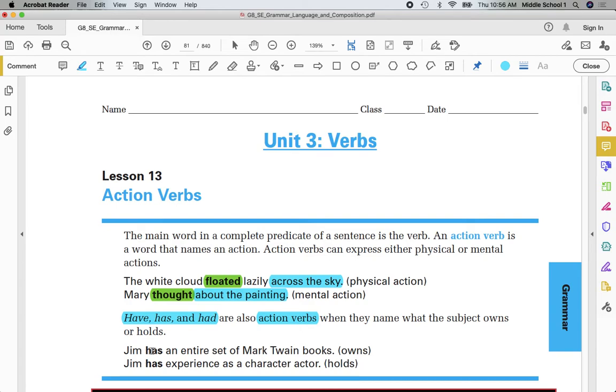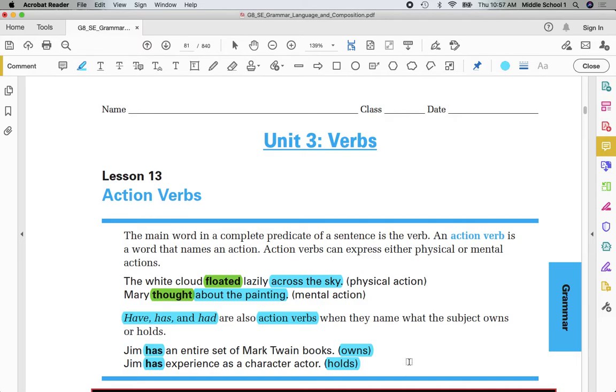So, Jim has an entire set of Mark Twain books. Jim has experience as a character actor. Anything where have, has, or had is owning or holding a possession refers to an action, not a linking verb. We'll mention that again when we get to that point in Unit 3.